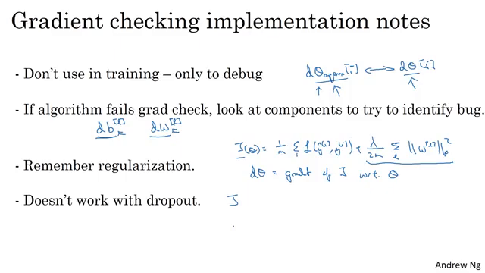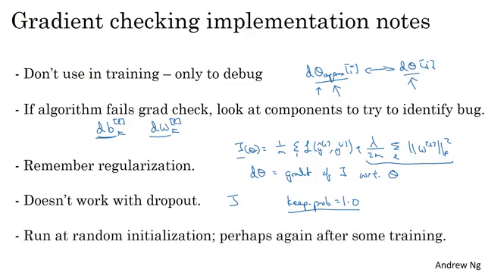So what I usually do is implement grad check without dropout. So if you want, you can set keep-prob in dropout to be equal to 1.0 and then turn on dropout and hope that my implementation of dropout was correct. There are some other things you could do, like fix the pattern of nodes dropped and verify that grad check for that pattern of units killed off is correct, but in practice, I don't usually do that. So my recommendation is turn off dropout, use grad check to double check that your algorithm is at least correct without dropout, and then turn on dropout.